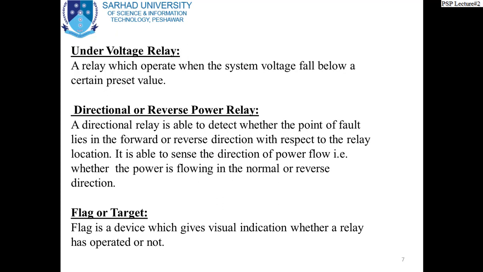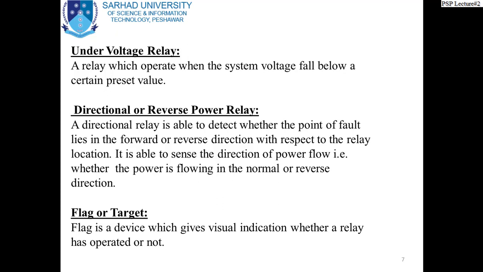This relay operation is not dependent upon the current, but it depends upon the voltage. You might have seen that in our fridge, we have a small under voltage relay. Whenever the voltage falls below a certain level, that relay operates and disconnects the fridge or the freezer from the supply.